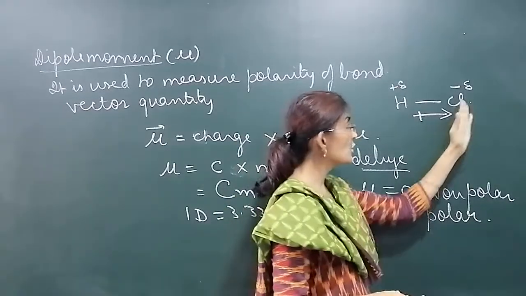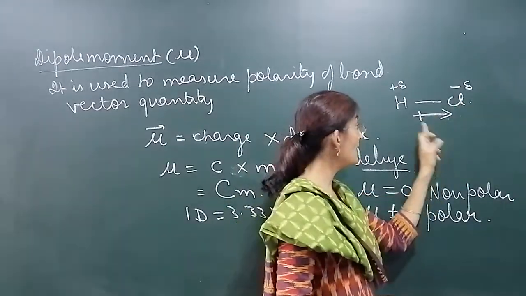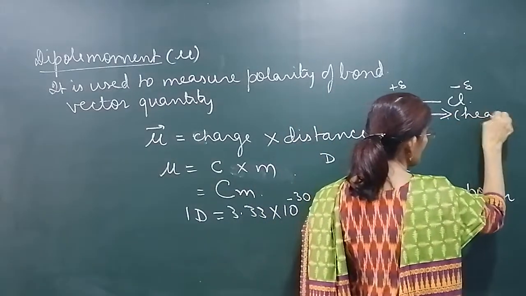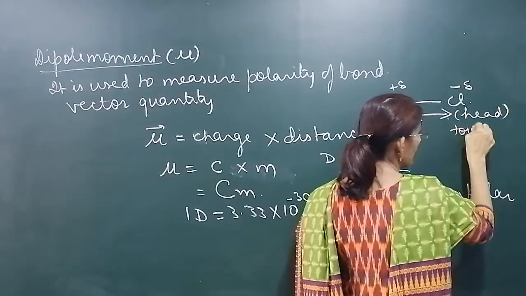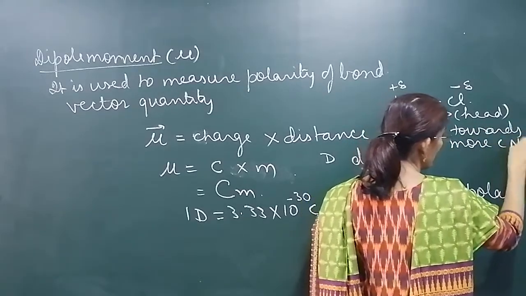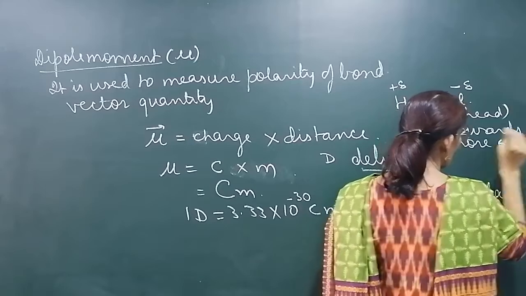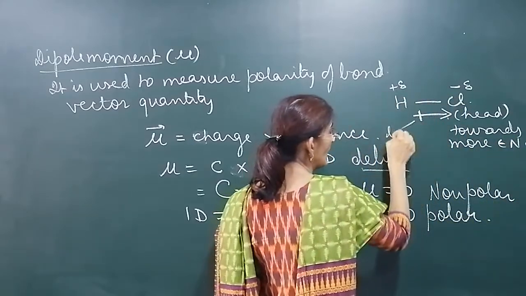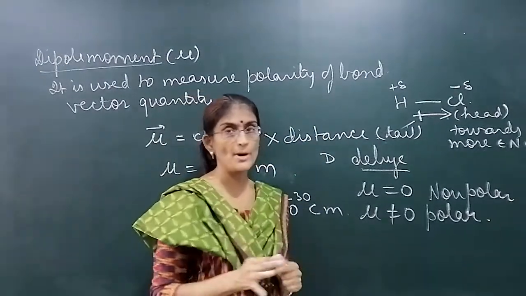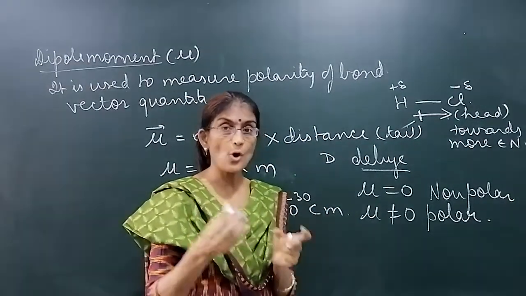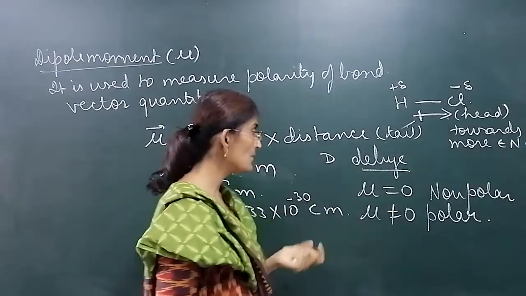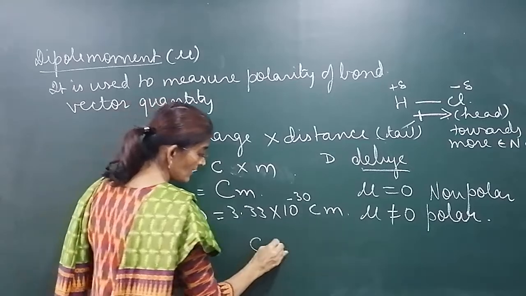So the arrow head is towards the more electronegative atom, and the tail is towards the less electronegative atom. So every bond has a dipole moment, and that is mentioned from lower electronegativity to higher electronegativity. Clear?